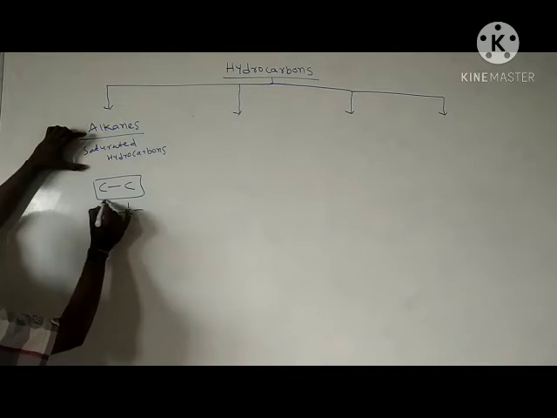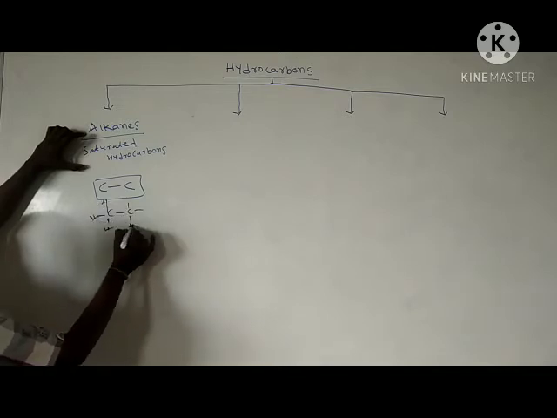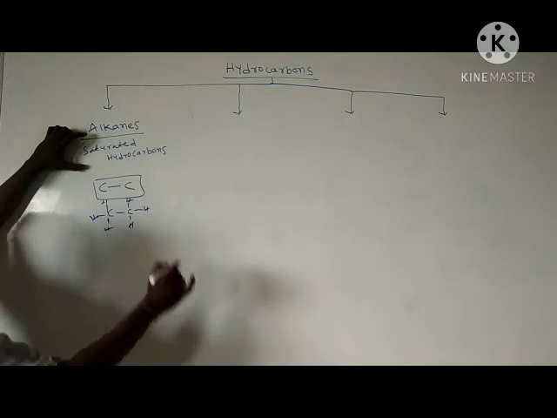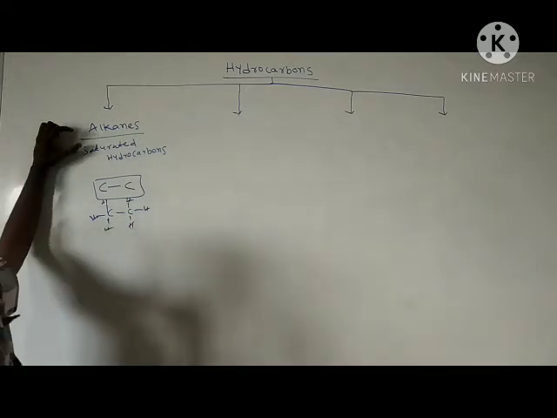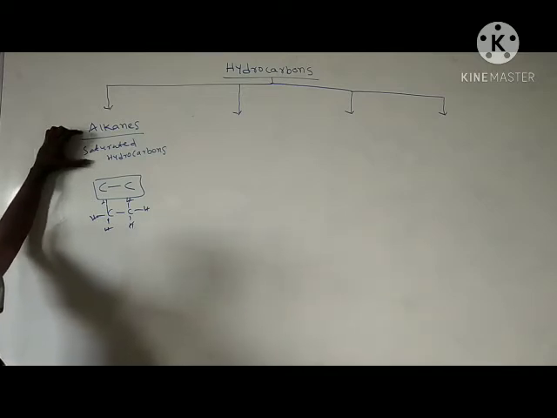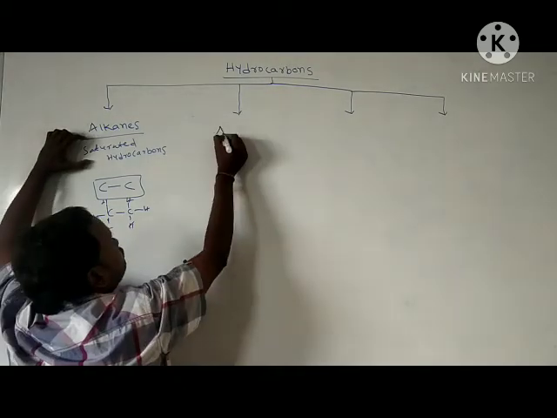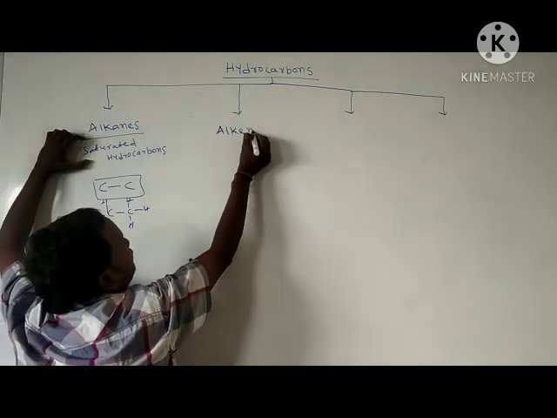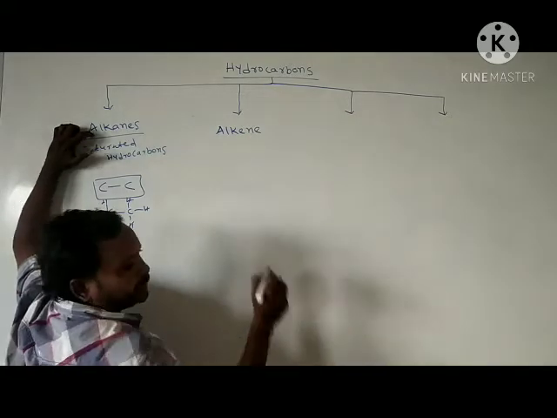All these are sigma bonds. The hydrocarbons which have only one type of bonds are simply considered as saturated hydrocarbons. Next, example for saturated hydrocarbon is alkane.